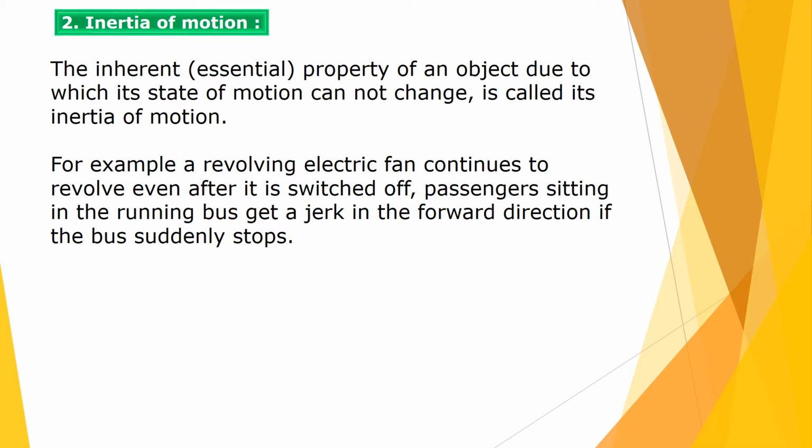Second example: passengers sitting in a running bus get a jerk in the forward direction if the bus suddenly stops. When the driver applies the brake, the passengers move in the forward direction due to this inertia of motion.